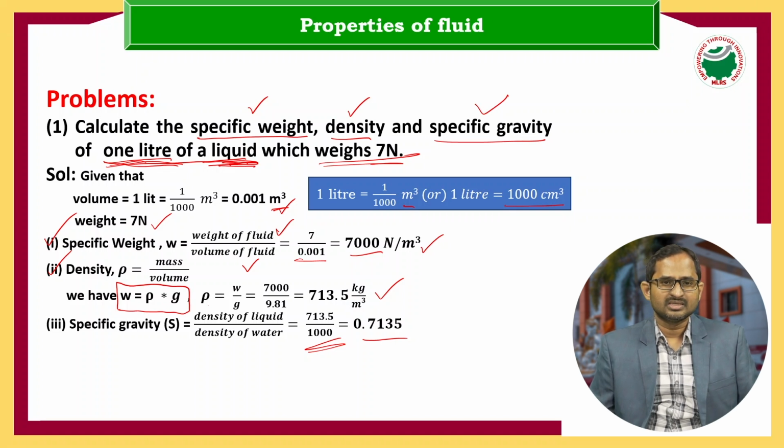Specific volume is generally applicable for gases, and specific gravity is also called relative density, and it is a dimensionless quantity. The importance of specific gravity is that when we compare a liquid with water, how dense it is compared to water, that comparison is done by the specific gravity value.